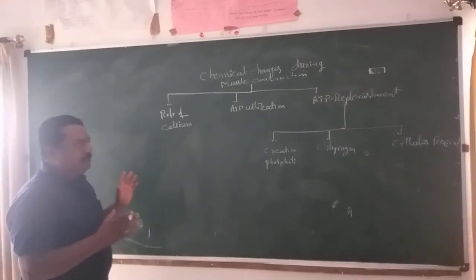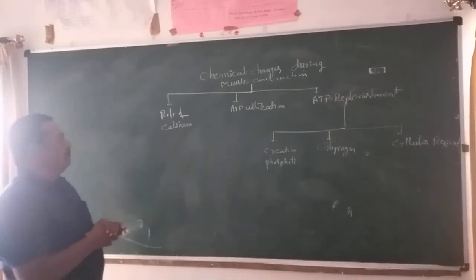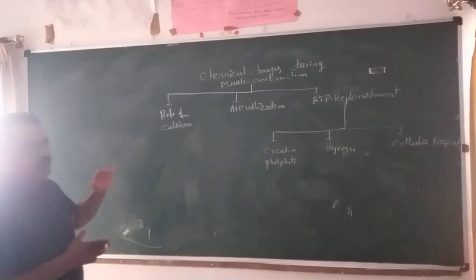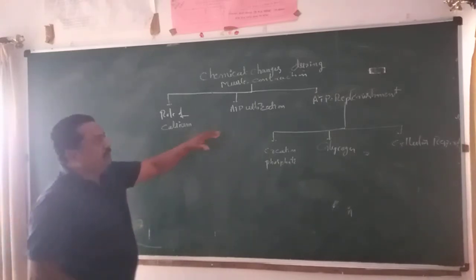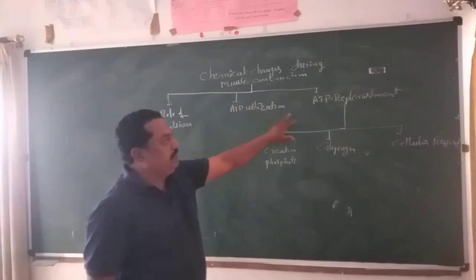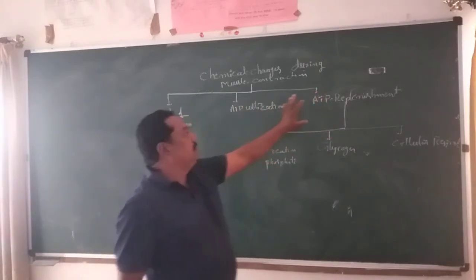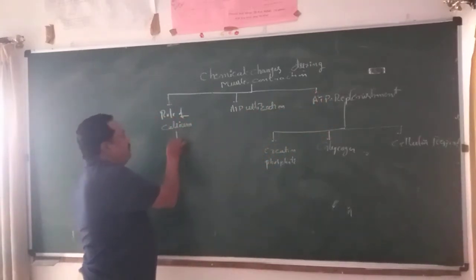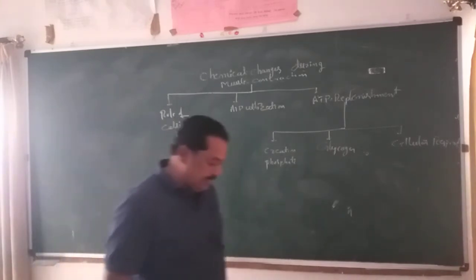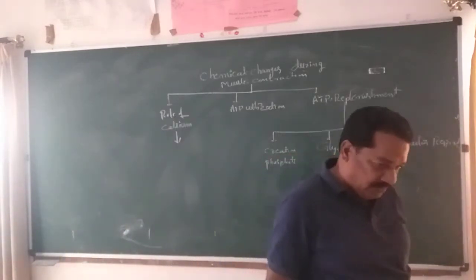These are classified into three main categories. First is the role of calcium, what kind of role it plays in contraction. Second is ATP utilization. Third is ATP replenishment. So first, the role of calcium: what role does it play at the time of contraction?